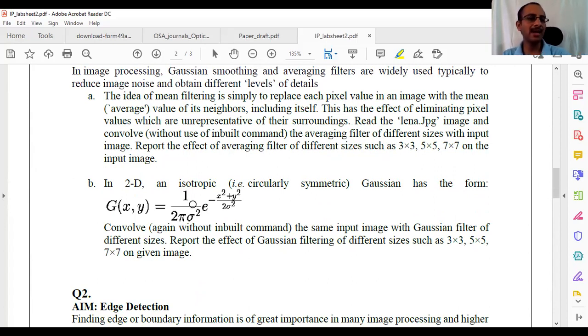So it is 1 by 2 pi sigma square into e power minus this kind of thing. What I would suggest is to plot this. It looks like a bell curve, and this gives naturally, it looks like this. I think my drawing here may or may not be good, so it's not a good Gaussian. But I hope you people have seen a Gaussian curve before, right? Yes or no?